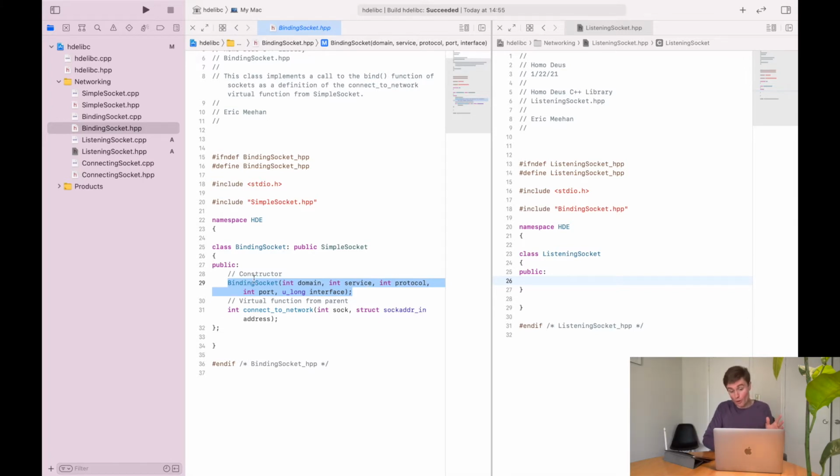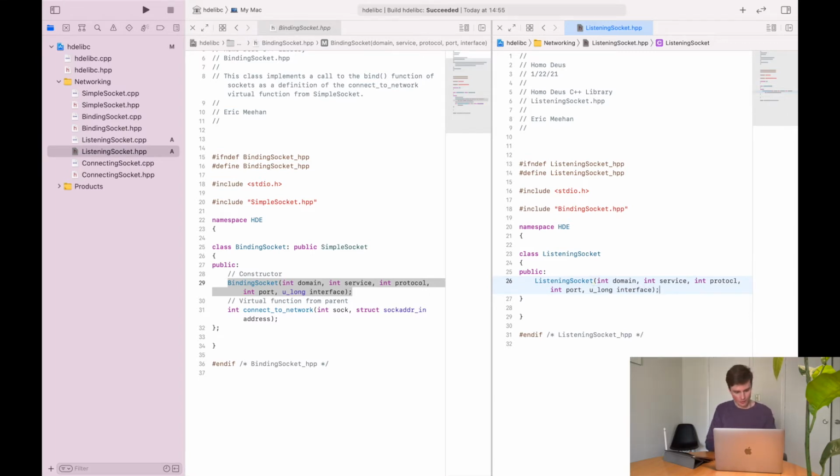I don't need to know how the binding socket is constructed. I just need to know what it needs in order to do that. And I can use the header file to see that. So I'll create our listening socket constructor, and it's going to be passed int domain, int service, int protocol, int port, and ulong interface.